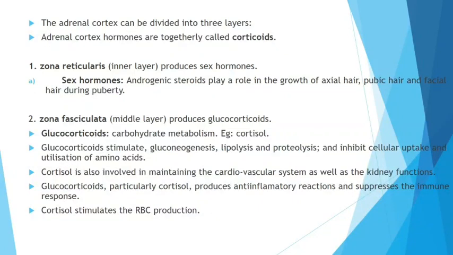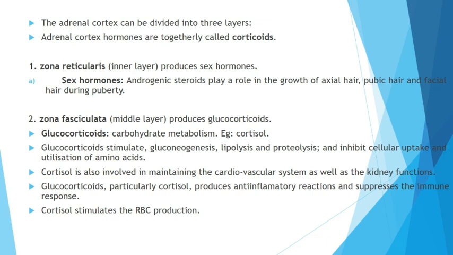Next, the cortex, the outer portion. Cortex hormones are called corticoids. There are three types, so the cortex is divided into three portions. The innermost portion of the adrenal cortex is called the zona reticularis. The middle one is the zona fasciculata. Remember that. The reticularis mainly produces sex hormones, androgenic steroids, which play a role in the growth of axillary hair, pubic hair, and facial hair during puberty. Note this point.